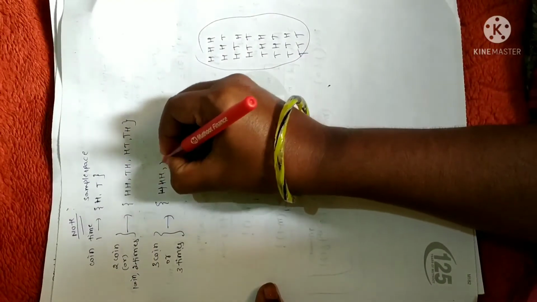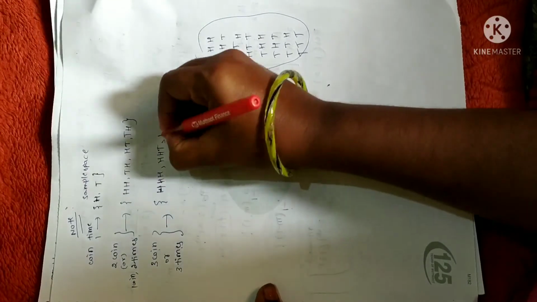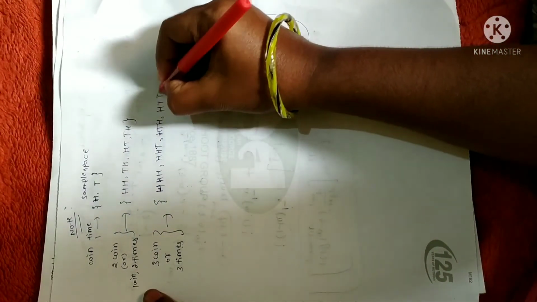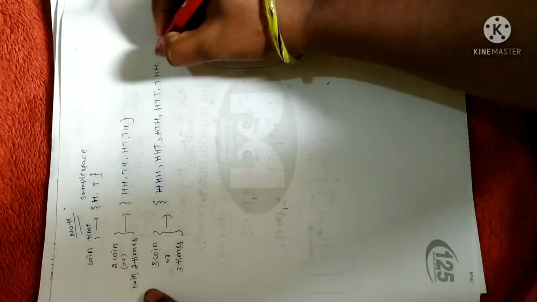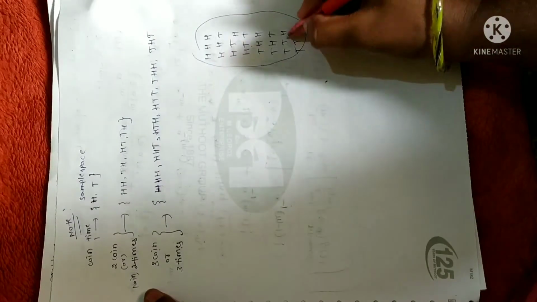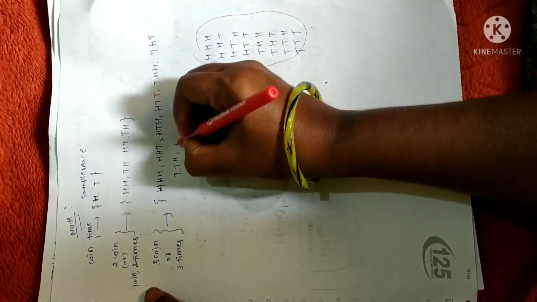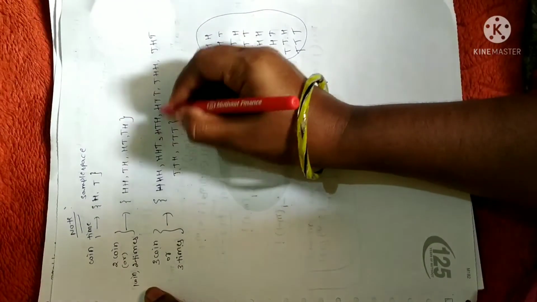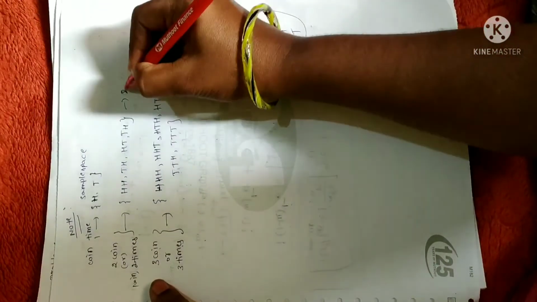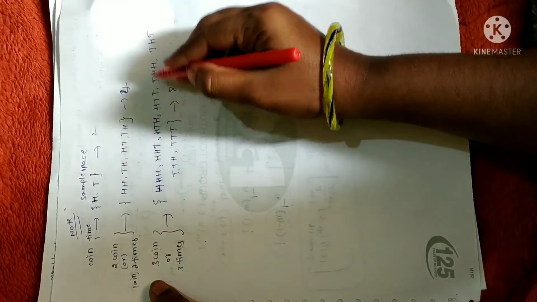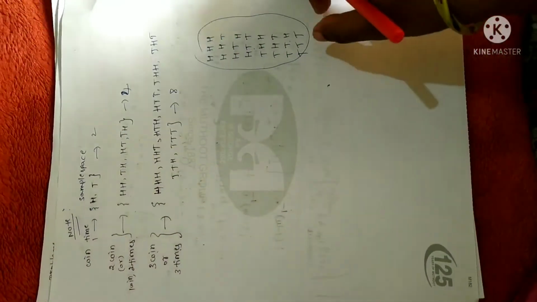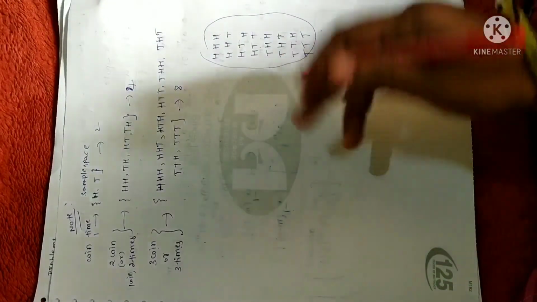So head head head, head head tail, head tail head, head tail tail, tail head head, tail head tail, tail tail head, tail tail tail. So there will be a total of 8 events. 1, 2, 3, 4, 5, 6, 7, 8. You just take a note of these points so that it will be easy for you to memorize.